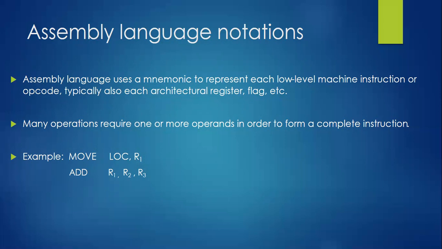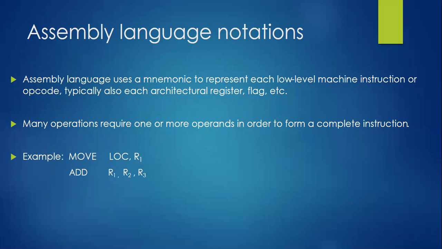Here, a mnemonic is not enough. If you have only a mnemonic, that cannot be called a complete instruction. If I want to complete my instruction, then I need one or more operands. Remember, one or more, it's not like one or two; we don't have a limit. It may be one, sometimes two, sometimes three also. Remember this: a mnemonic with one or more operands, we call one complete instruction.